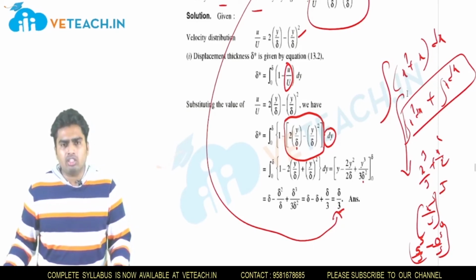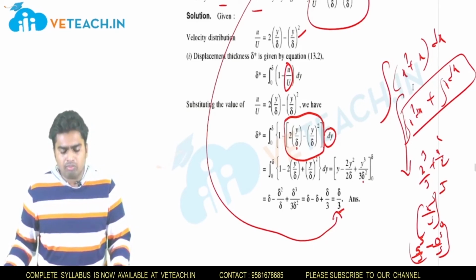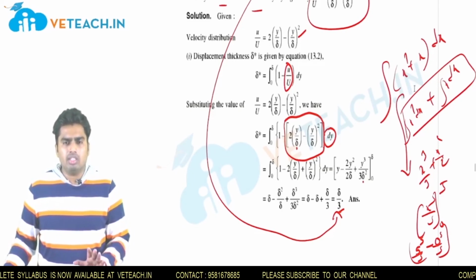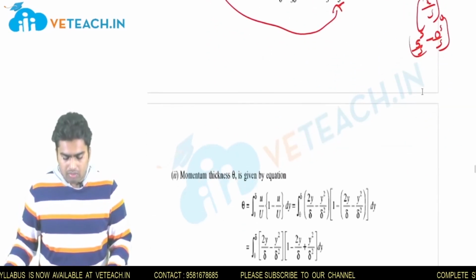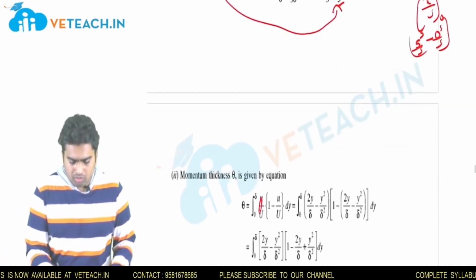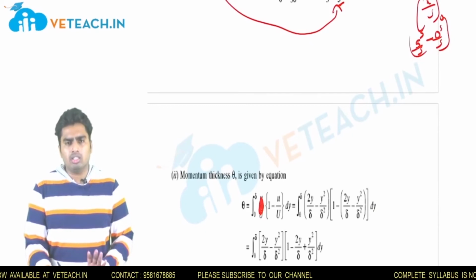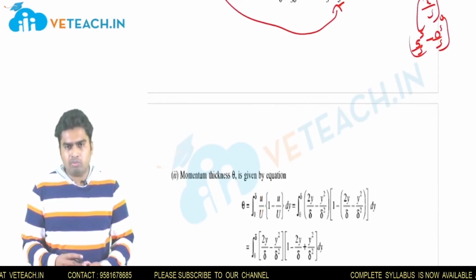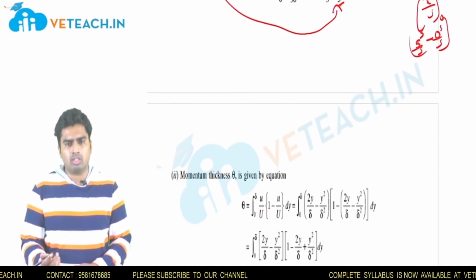In the second bit he asked about momentum thickness. So what is the momentum thickness formula? If you remember the displacement thickness formula, you will easily remember the momentum thickness formula also. If I assume this term is not there, then it is displacement thickness. And if I write small u by capital U to the displacement thickness, we will get momentum thickness. We can remember it in that short manner also.